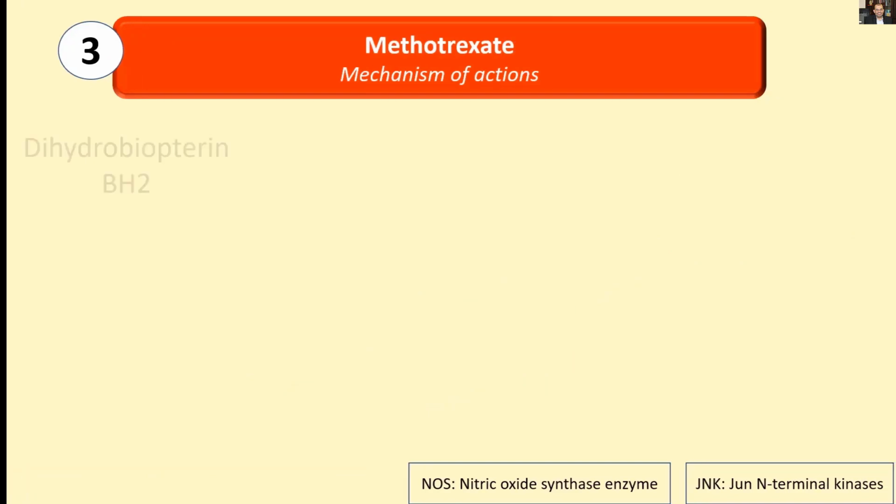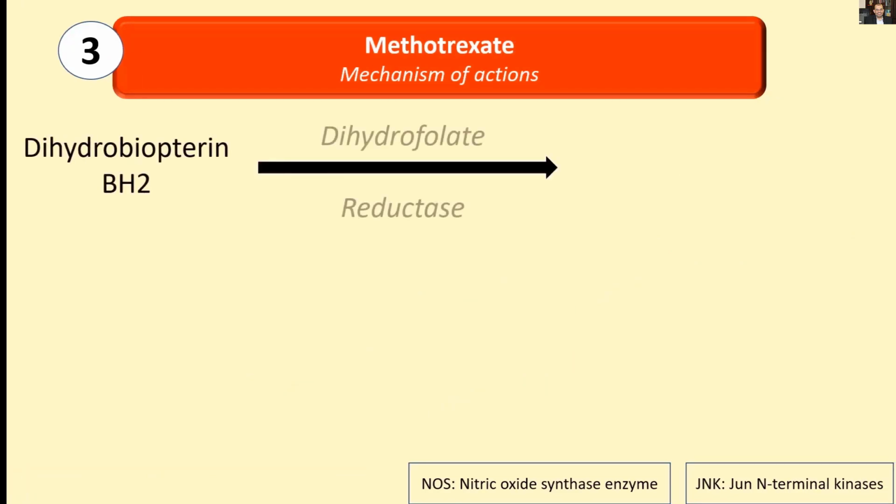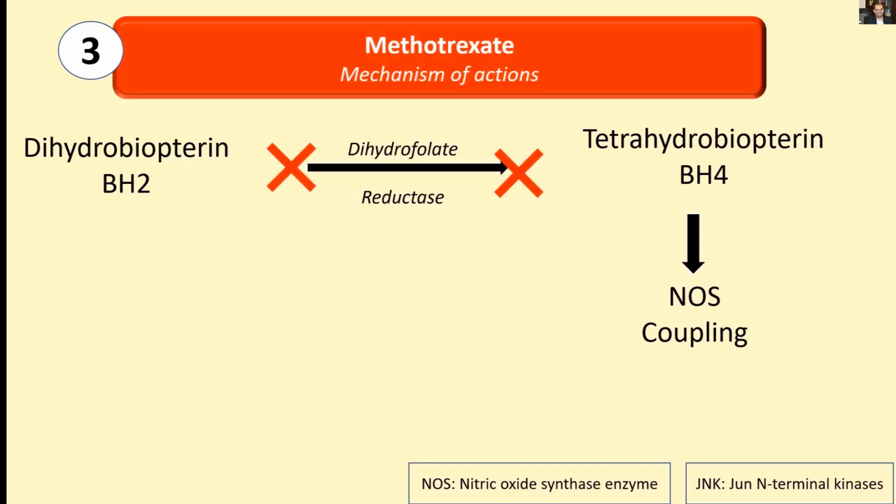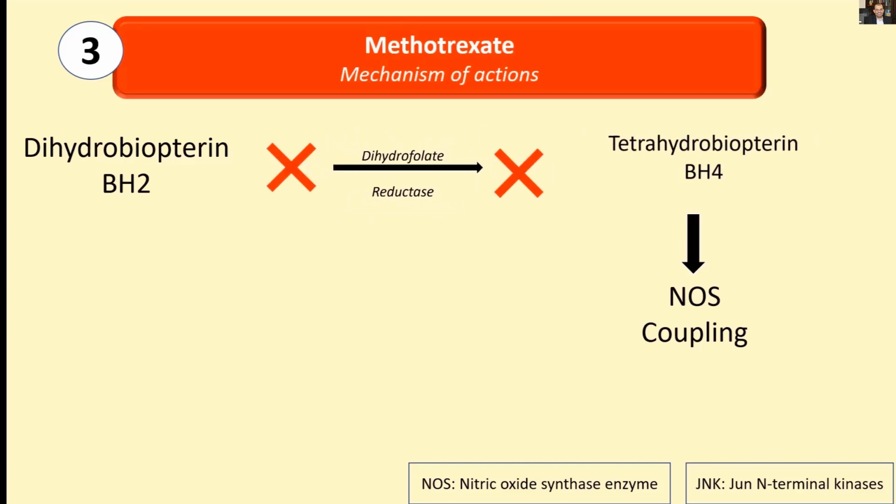Mechanism of action number 3. Dihydrobiopterin is reduced by dihydrofolate reductase into tetrahydrobiopterin, which is involved in nitric oxide synthase enzyme coupling. Methotrexate suppresses the activity of the dihydrofolate reductase enzyme.